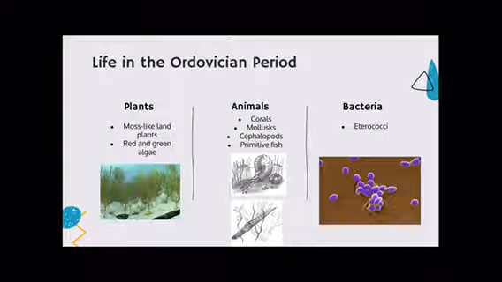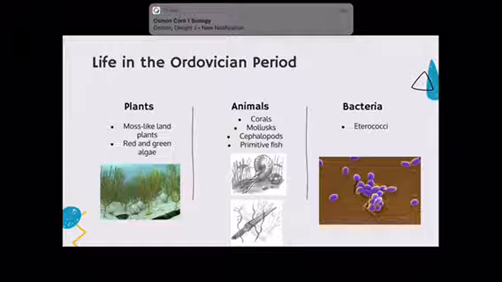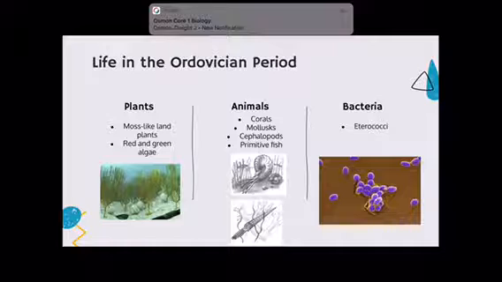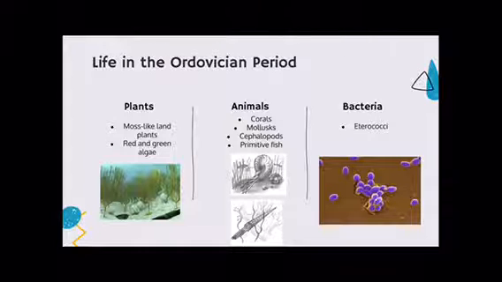And the main animals of this period consisted of trilobites, cephalopods, corals, and mollusks, which we have pictured below. And the only bacteria during this period were the enterococci, which are still alive today, but they originated in the Ordovician.